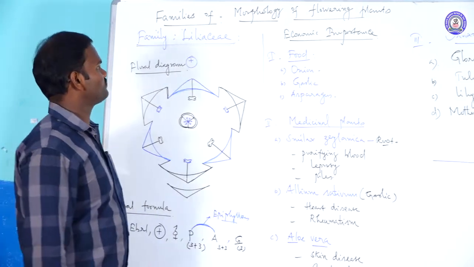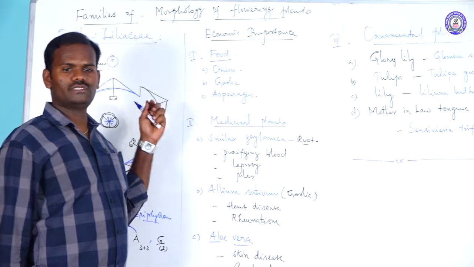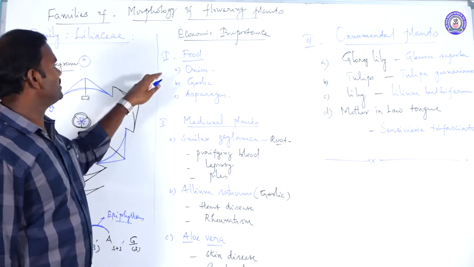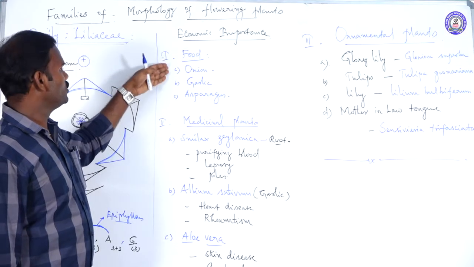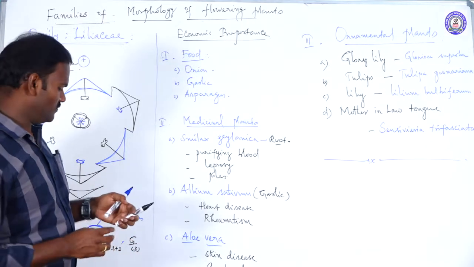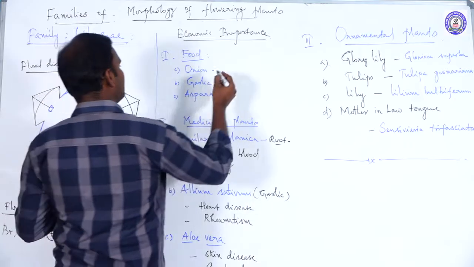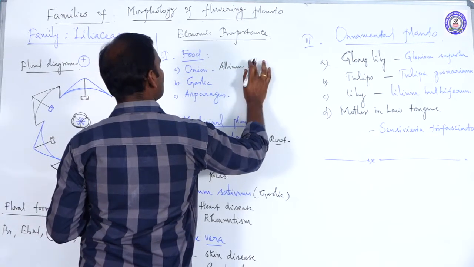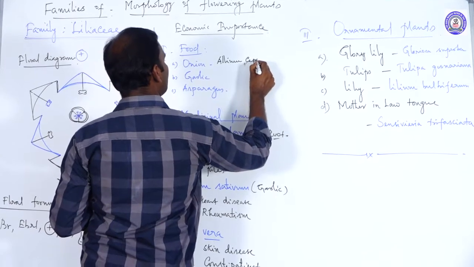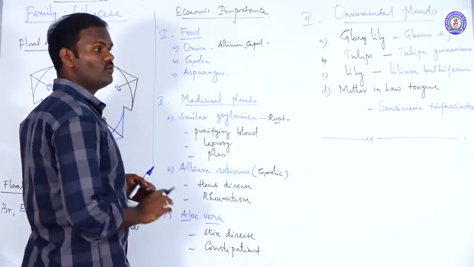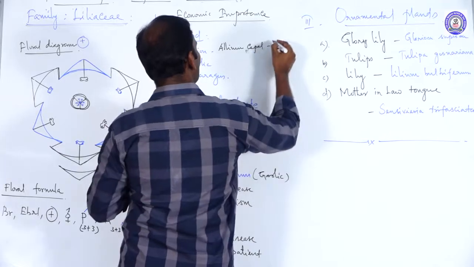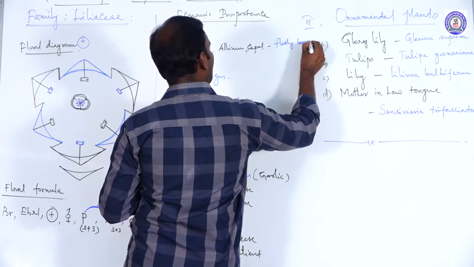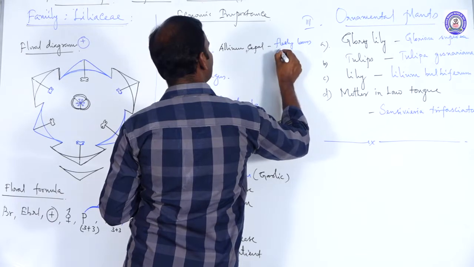The next, we discuss the economic importance of this family. Some species of these members are used as food sources. For example, onion, its binomial is Allium cepa. In Allium cepa, the edible portion is the fleshy leaves. Fleshy leaves are edible.